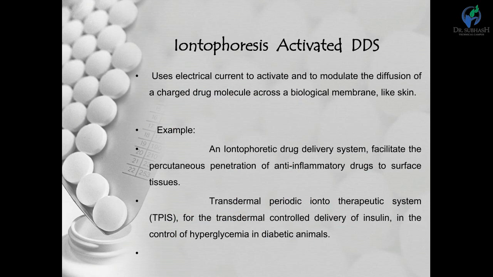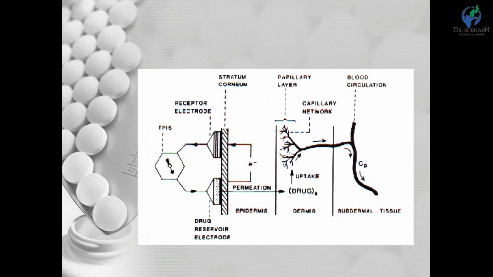So in the transdermal drug system, we use iontophoresis activated drug system approaches. This is the iontophoresis activated drug system: the drug reservoir electrodes and receptor electrodes are there. We apply the voltage or current, and that enhances or triggers the drug release through the skin or the membrane.